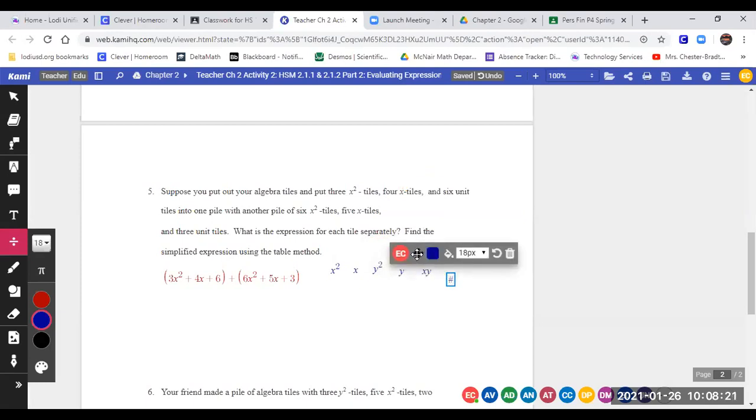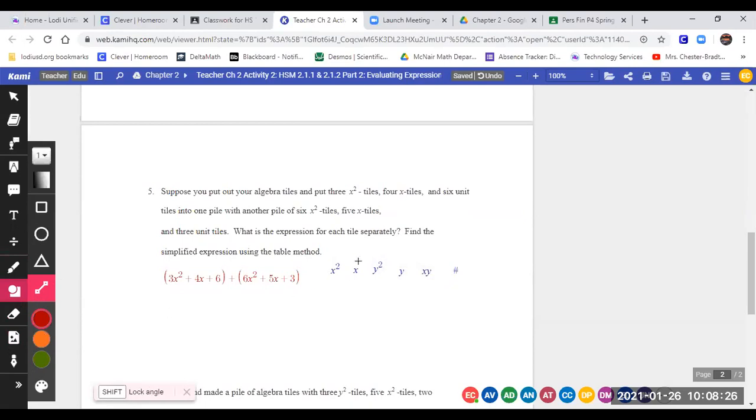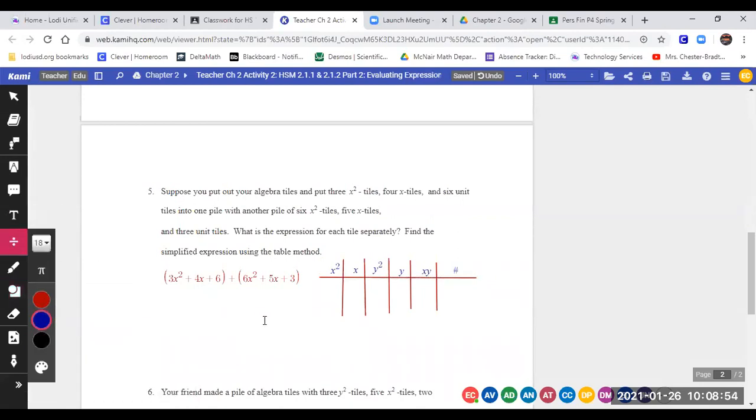Okay. And then I'm going to use my line to make the lines to separate. 1, 2. I am not worried that they're perfectly straight. I mean, they're perfectly straight, but I'm not worried that they're perfectly vertical, I should say. Just want them close. They're just there to give you a little bit of visual separation on what's going on. All right. So now we're going to go put our pieces in here.